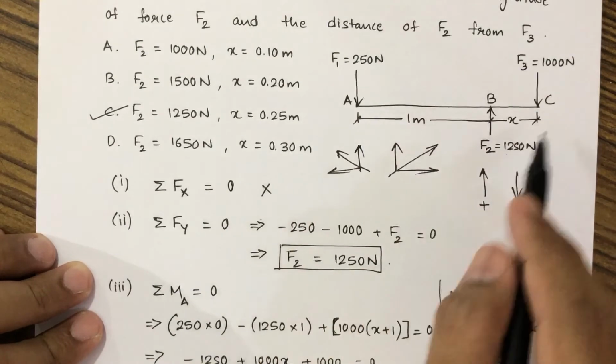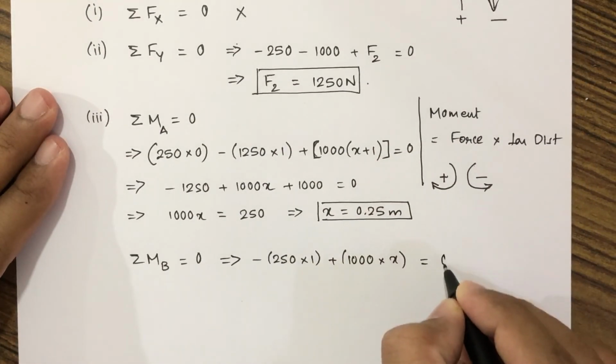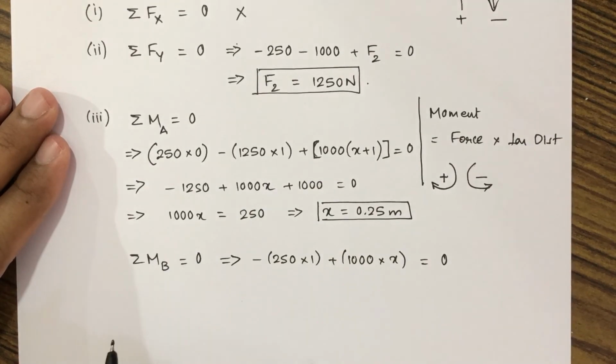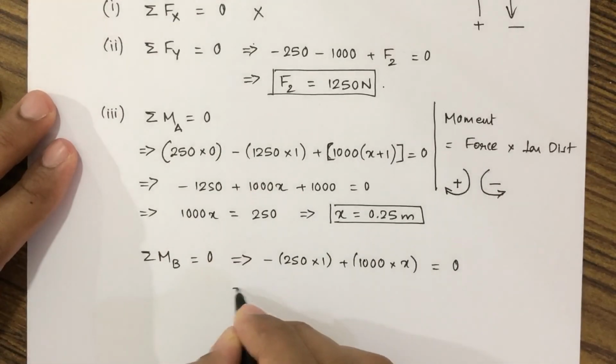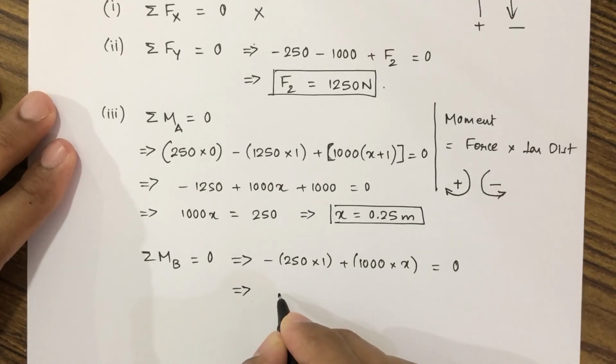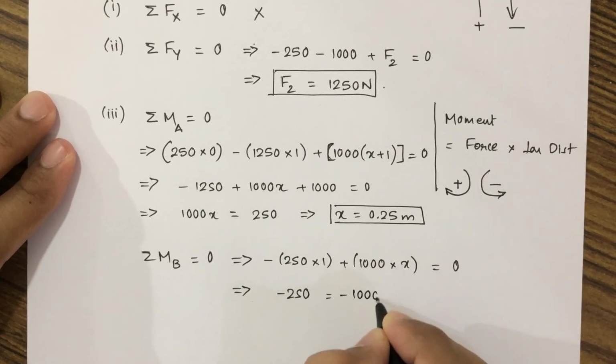There are no other forces. So summation MB is equal to 0, about point B we are taking. On solving, this is minus 250. If we take it to the right hand side, it will be minus 1000 x.